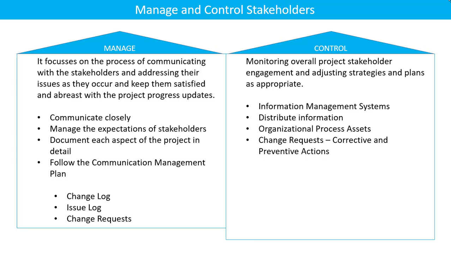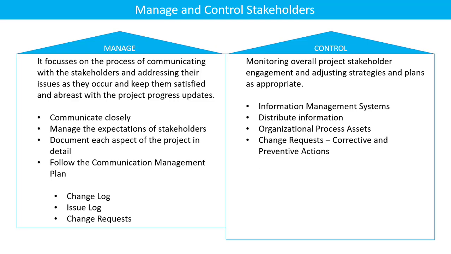Next comes control. So manage and control is more or less very similar with a thin line of difference. Control is like monitoring overall project stakeholder engagement and adjusting strategies and plans as appropriate. Say for example, a particular stakeholder is at a supportive engagement level, and we want him to be at a leading engagement level. So how are we going to adjust our strategies and plans? There are different techniques and strategies we maintain and follow.